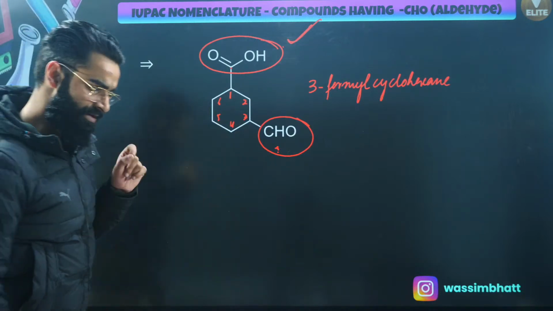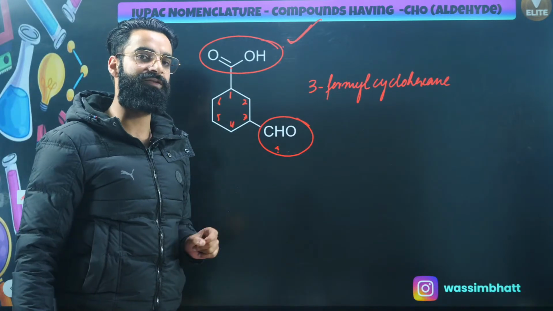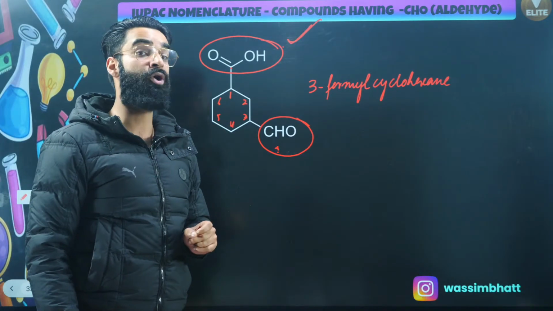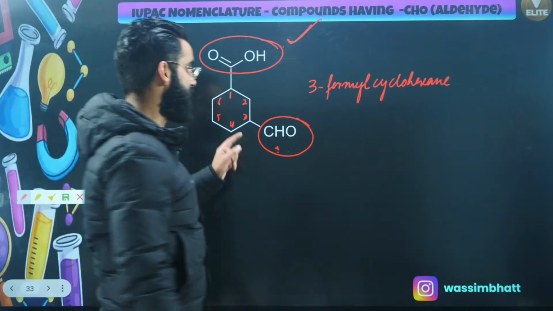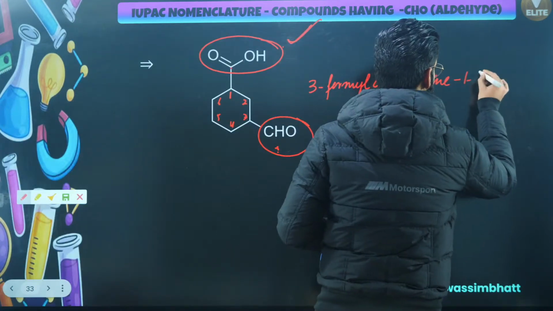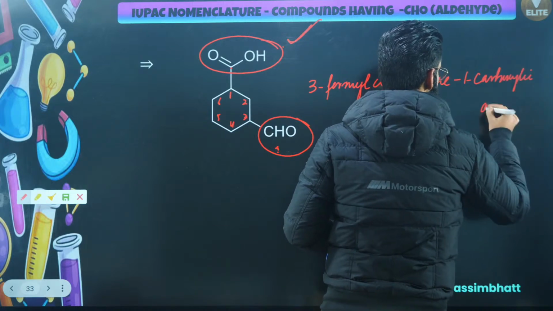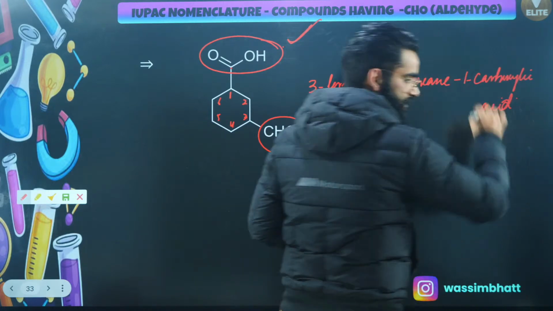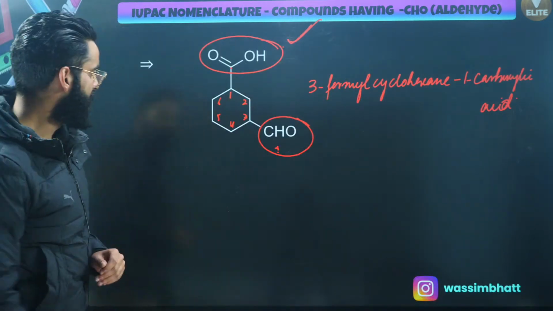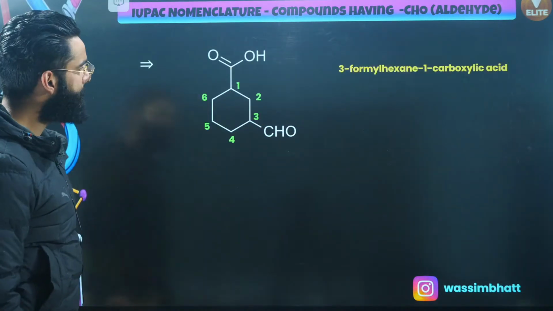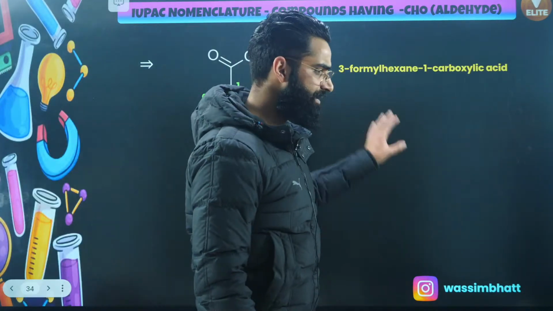No way. When the carbon of the carboxylic acid is not part of the main chain, then the suffix used is not oic acid, it's carboxylic acid. And at carbon number 1, I will be writing carboxylic acid. Perfect, guys. Every single thing is clear?